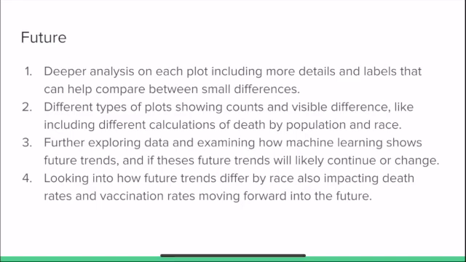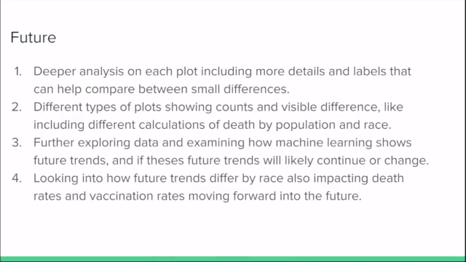Some potential improvements this project could have seen could include an in-depth analysis of each plot and taking a closer look at small differences. We also could have used a few more different plots to visualize the data and used different calculations and comparisons, including population and race. We'd also have liked to explore data more and see if machine learning could help predict how these rates would change in the future, as well as seeing if those trends differ by race and how directly they are correlated to vaccination rates.